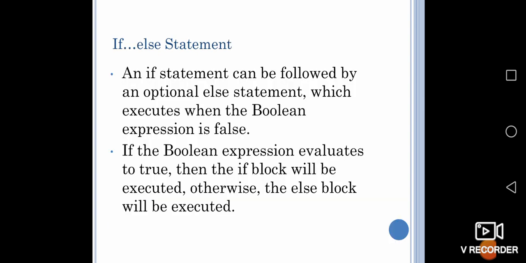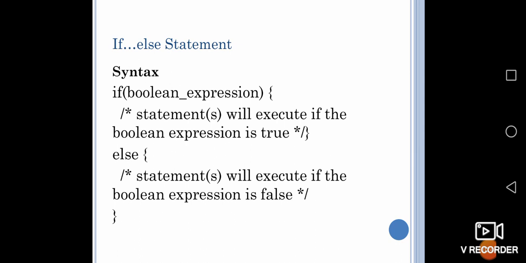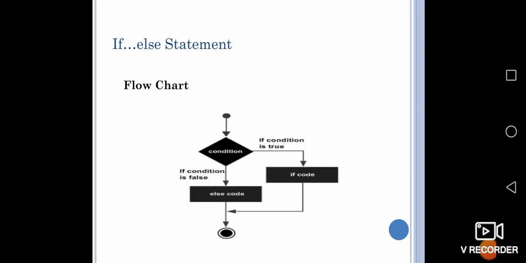Next, we are moving on to an if-else statement. An if statement can be followed by an optional else, that is, if it is summer, if it is winter, just like that. The if statement is given, the condition will be evaluated. If it is false, the else part will be executed. So the if has a Boolean expression, a set of conditions will be executed, or the else statement is executed if the condition is false. The flowchart is given, the condition is given, and if the condition is true, the if code will be executed. If the condition is false, then the else code will be executed.